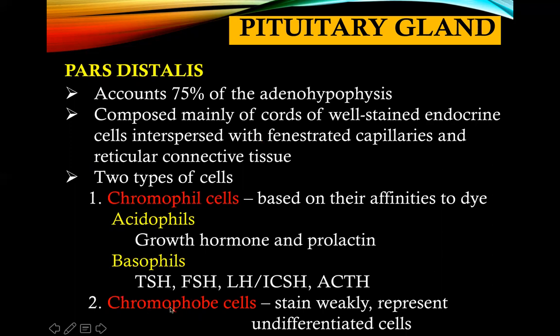While your chromophobe cells, as the name implies, stain weakly and they represent undifferentiated cells. The structure and the appearance of the chromophil and chromophobe cells will be discussed in the next slides.